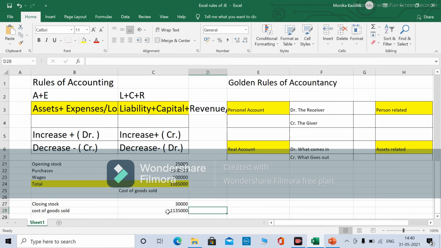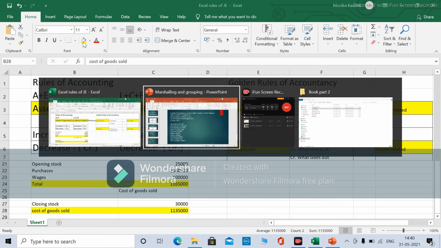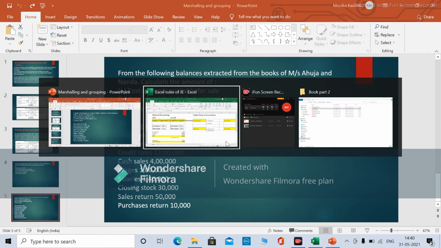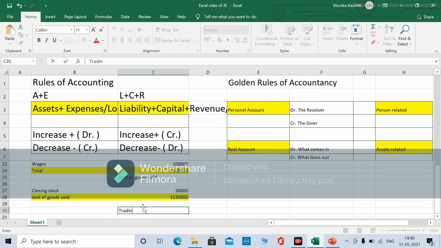So 11,35,000. Now the next one is gross profit. For this we will have to prepare the trading account completely. Let's prepare it.